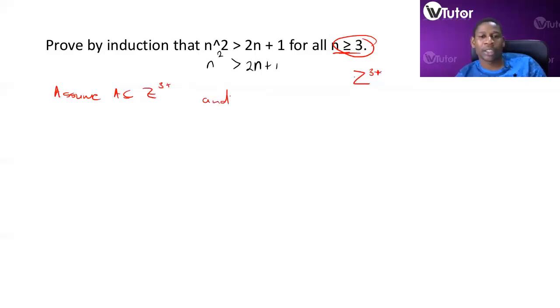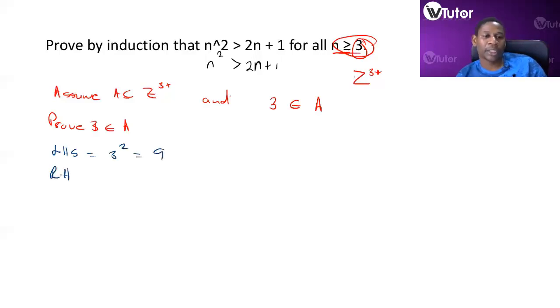And 3 is an element of A. 3 is the smallest number that is applicable, which is n greater than or equal to 3. So 3 is the smallest number. So we want to prove 3 is an element of A, right? So to prove that, we have the left-hand side equal to 3 squared, which is equal to 9.